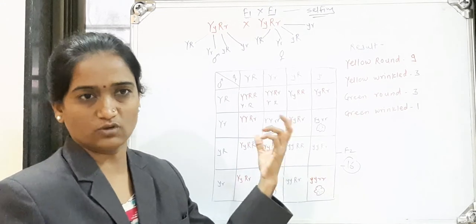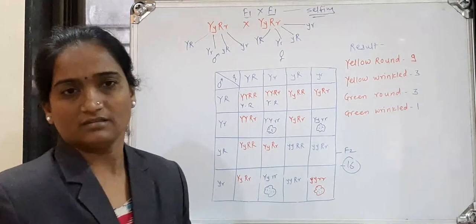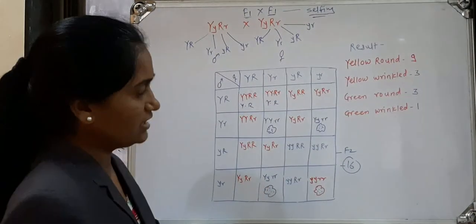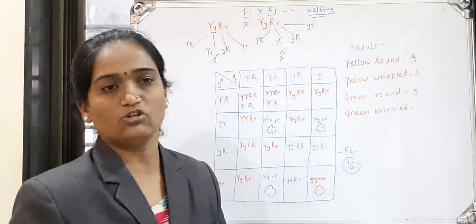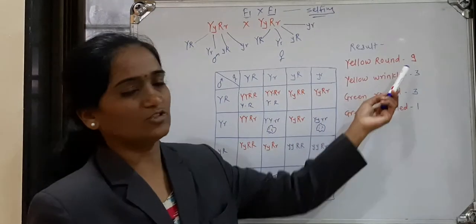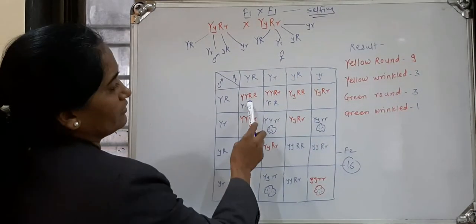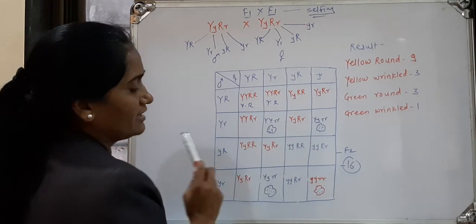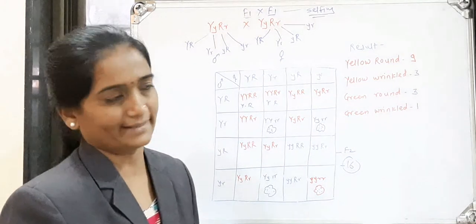Then how do they form, or how do they segregate independently? Out of 16, 9 individuals are with the yellow round character: first, second, third, fourth, 5, 6, 7, 8 and 9. All these belong to the yellow round character.